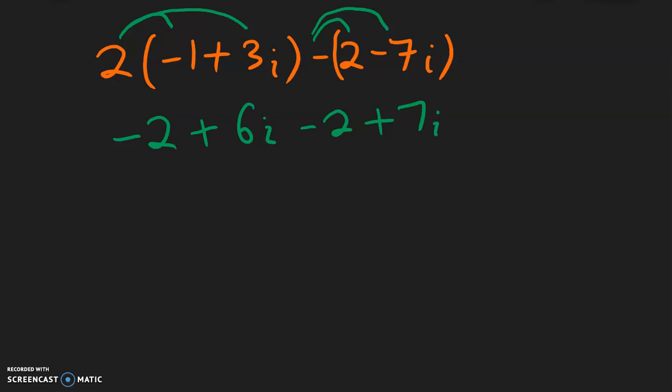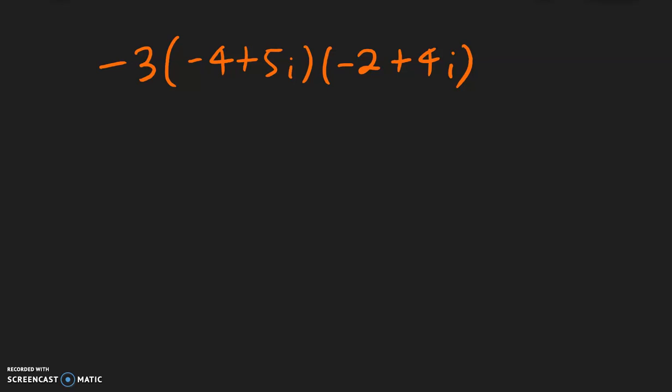So anything that is in front of any parentheses, go ahead and distribute. And now it is simply combining the regular parts. So negative 2 minus 2 is negative 4. And the imaginary parts, positive 6i plus 7i is positive 13i.